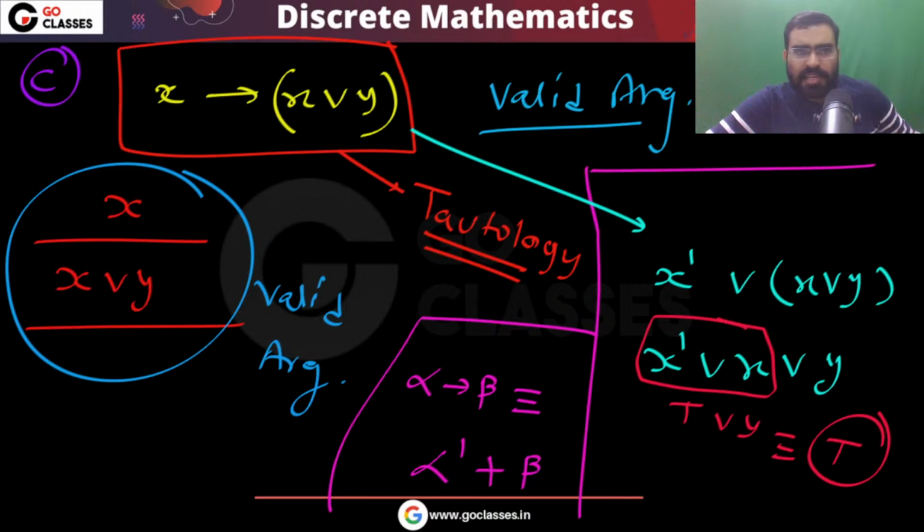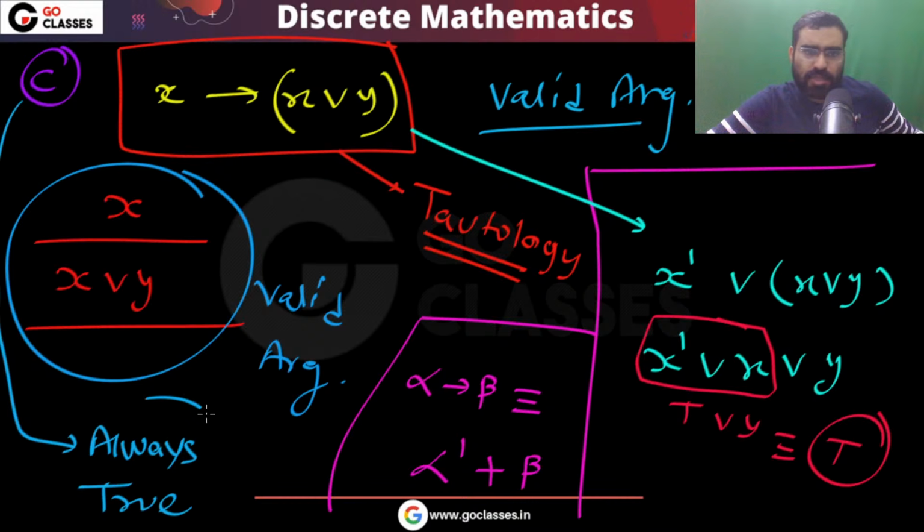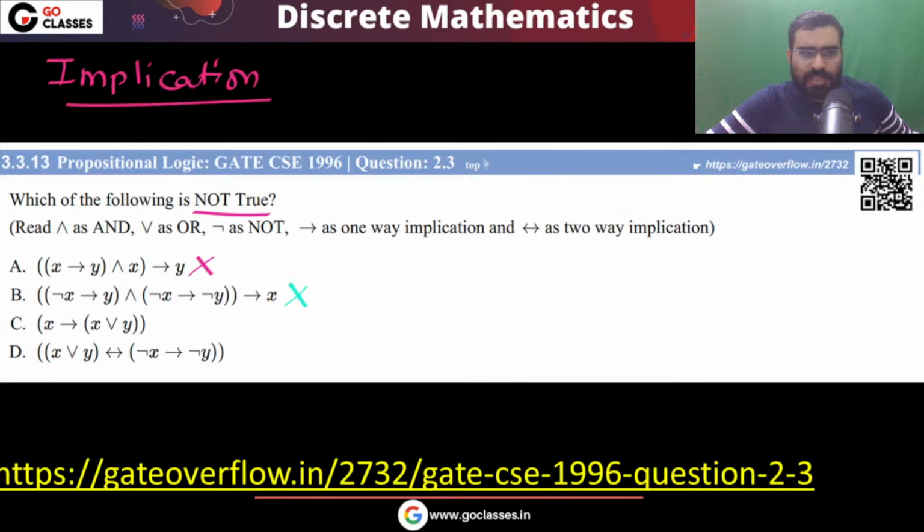So ultimately I can say this option C is always true. You cannot make it false. This option B, this option C, so definitely these are not your answer. So automatically I can say that the answer definitely will be option D, but let's check it out.